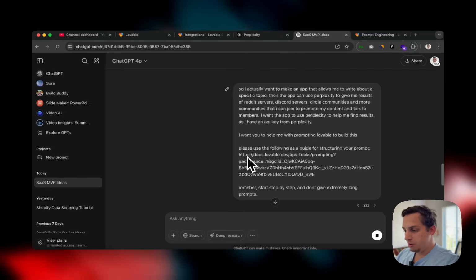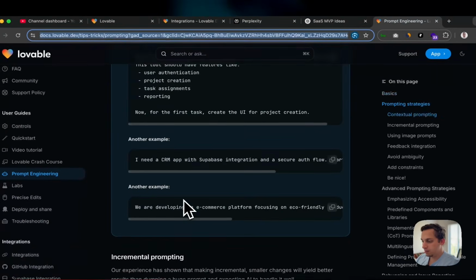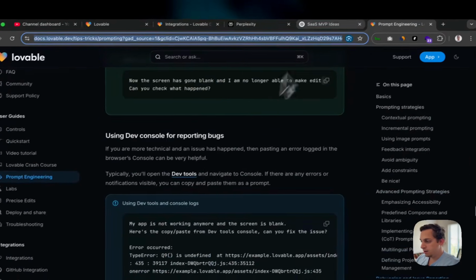So I'm going to ChatGPT, and basically I said, I actually want to make an app that allows me to write about a specific topic. Then the app can use Perplexity to give me results of Reddit servers, Discord servers, and Circle communities, and more communities that I can join to promote my content and talk to members. I want the app to use Perplexity to help me find results, as I have an API key. So I want you to help me with prompting Lovable to build this. Please use the following guide to structure. So I basically sent them this little guide here.